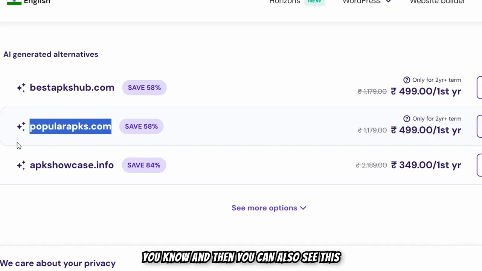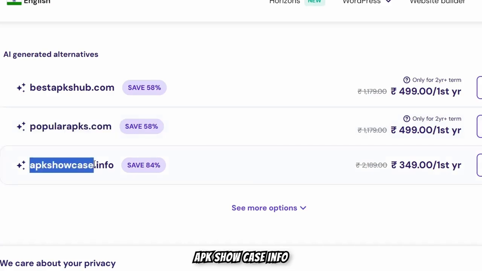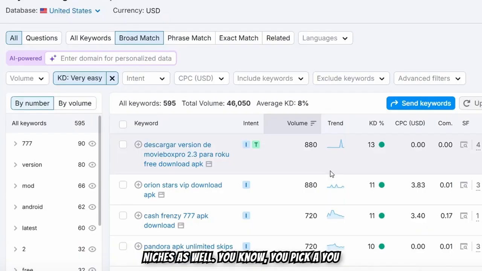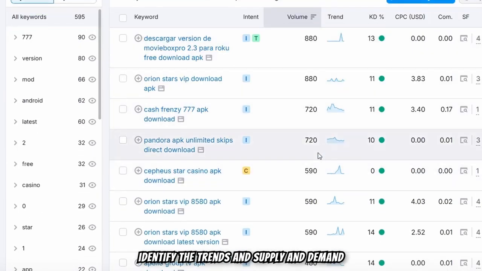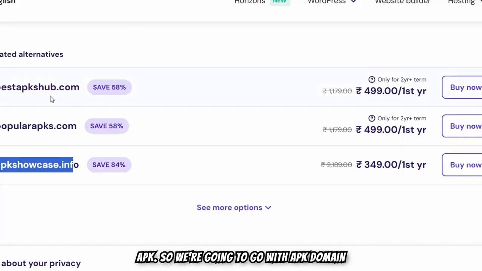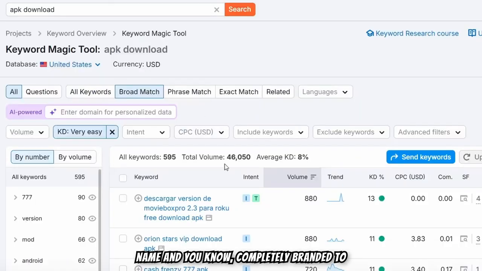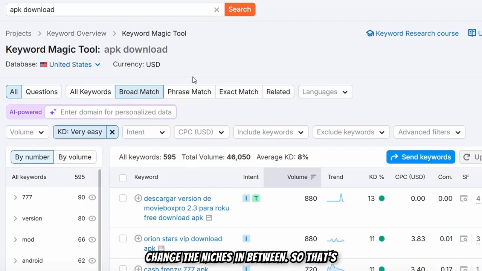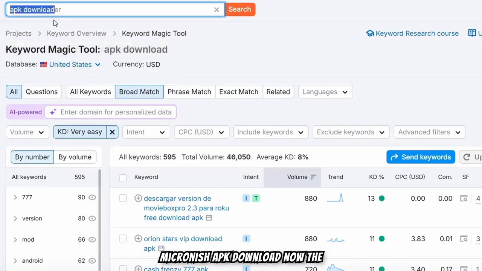You can also see this APK showcase info. This is the same thing we're going to do for the other niches as well. You identify the trends and supply and demand, pick that niche, and get a domain based on that niche. In this case we are focusing on APKs, so we're going with an APK domain name and completely brand it to APKs. So you don't have to change niches in between. So that's the first niche, which is the micro niche APK download.